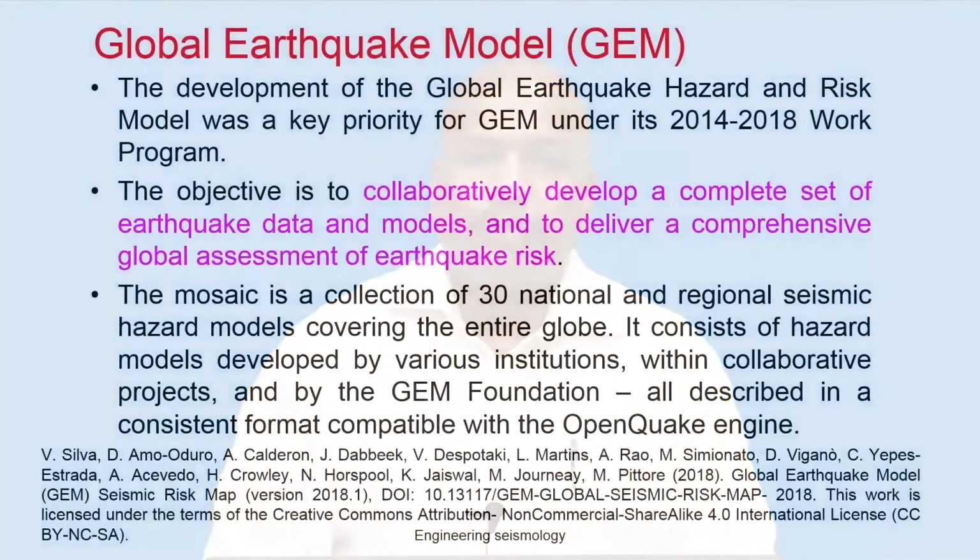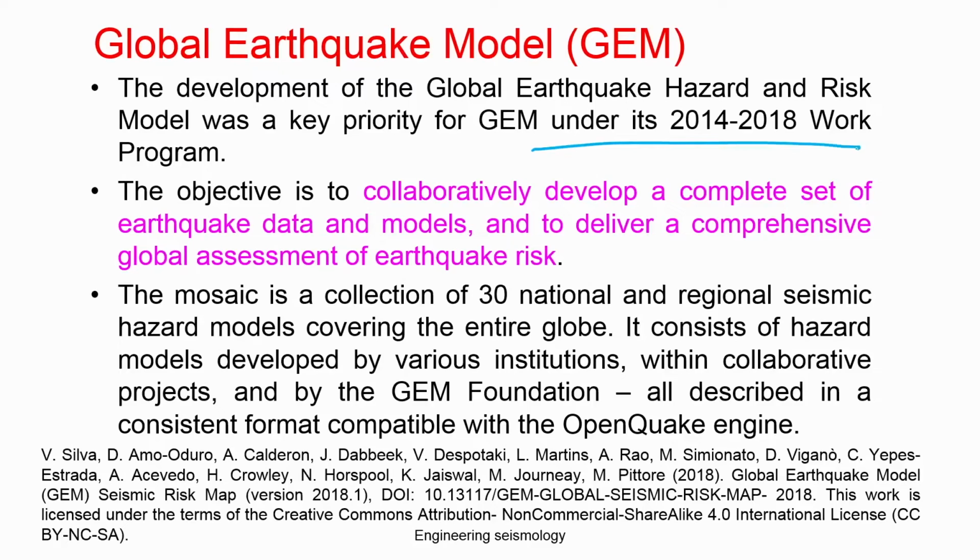Then there was a group which started working on this in 2014, called the Global Earthquake Model. This was the second global level seismic hazard mapping, done by the Global Earthquake Hazard and Risk Model. The key priority was GEM, as it is called, to take a seismic hazard analysis of the entire globe and publish that map, so that we will know, as of 2018 or 19, what the hazard status of the entire globe was.